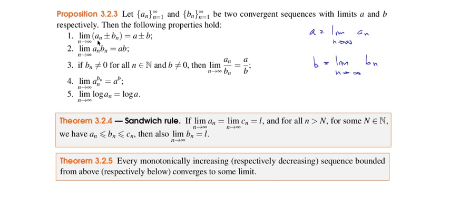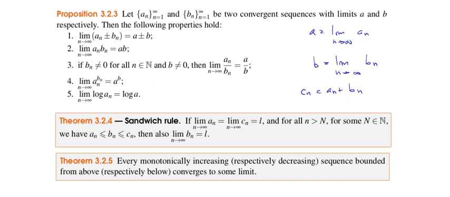Well, what is the limit of the sum of the two sequences, or the subtraction? So suppose we have a new sequence c sub n computed like this. This is just like when we summed functions. The new sequence is just the sum of the two terms. The limit of c sub n is just the sum of the two limits. And the limit of the subtraction is the subtraction.